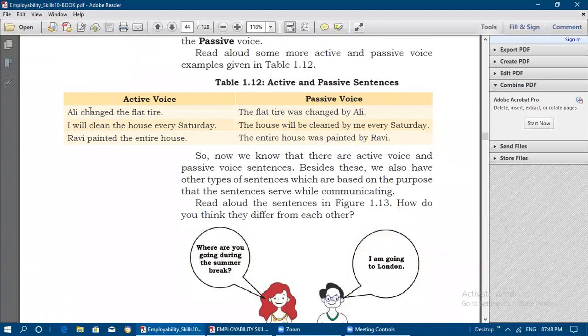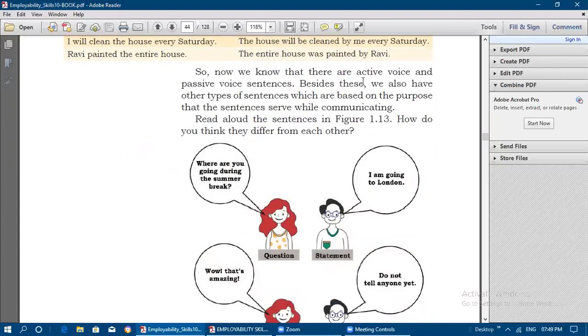Now, active voice: Ali changed the flat tire. How can we convert this into passive voice? The flat tire was changed by Ali. Next, I will clean the house every Saturday. The house will be cleaned by me every Saturday. Then, Ravi painted the entire house. The entire house was painted by Ravi. So now we know that there are active voice and passive voice sentences.